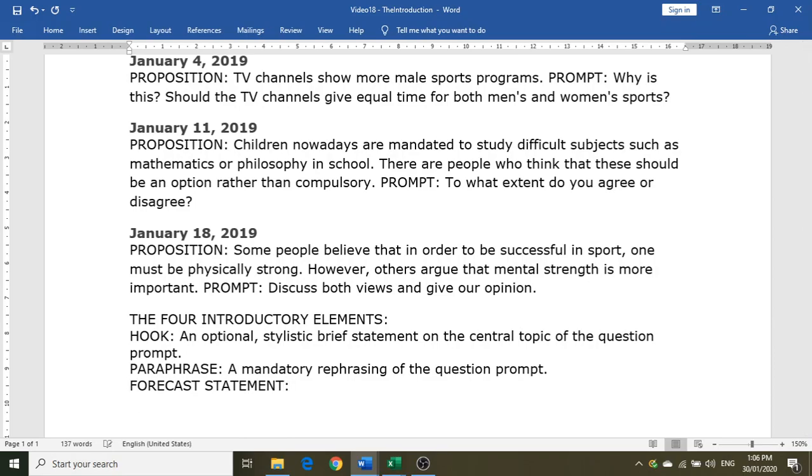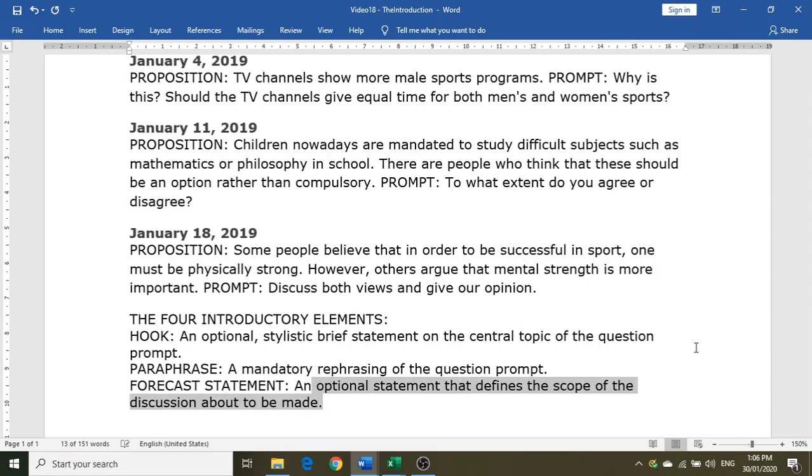So this is another optional element, an optional statement that defines the scope of the discussion about to be made. So in research writing, this is something like the scope and limitations.